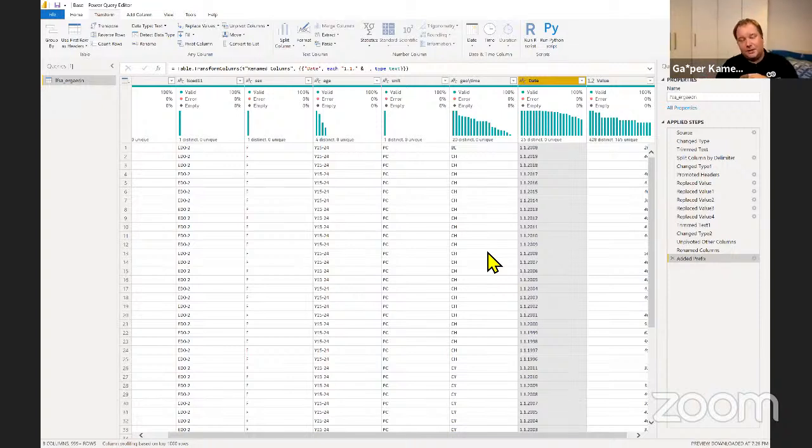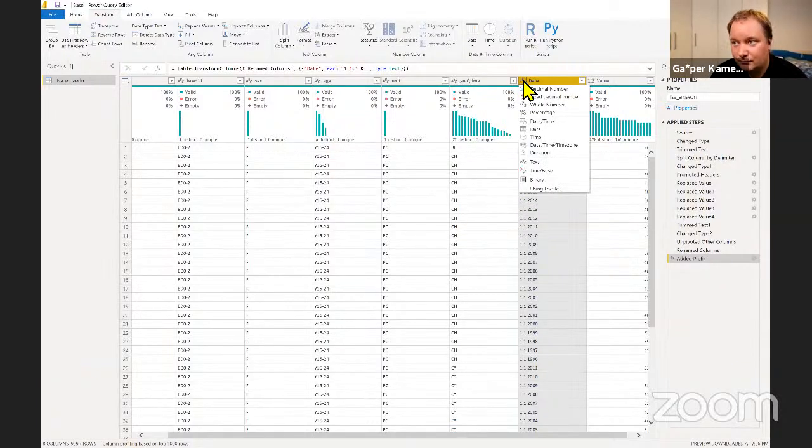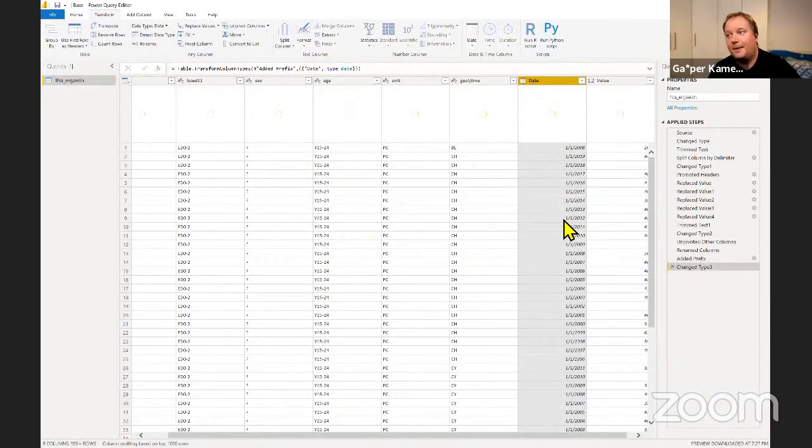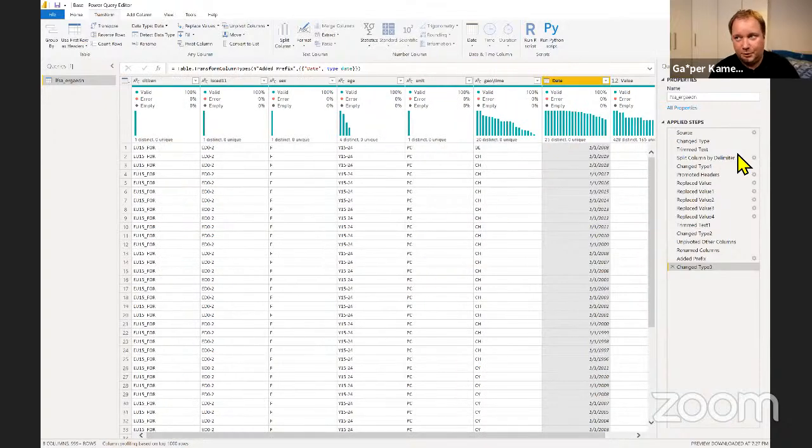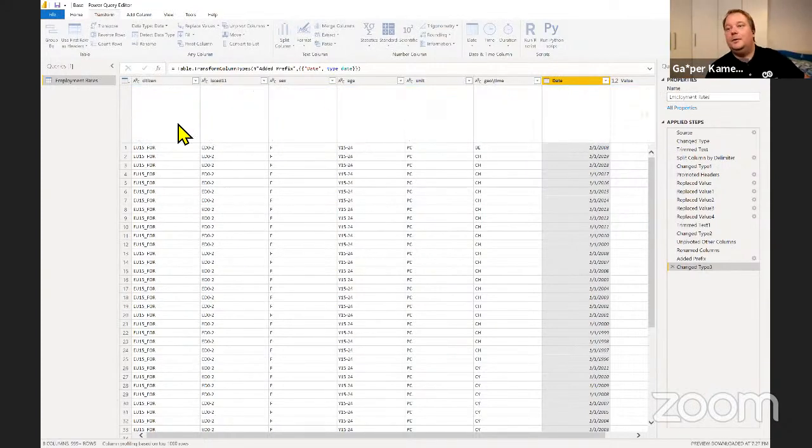Again, this is where you have to be careful. The original settings do come into this, and whichever format of dates you're using, that's the one that you should be going for here. In Slovenia, this is what we use. Okay, so now I can make this a date, right? And this is more or less the data that I'll be working with. So this, I'm going to say, is employment rates. Right, this will be my main table.